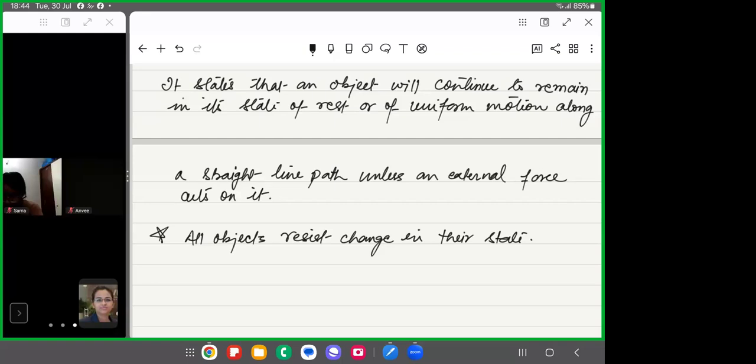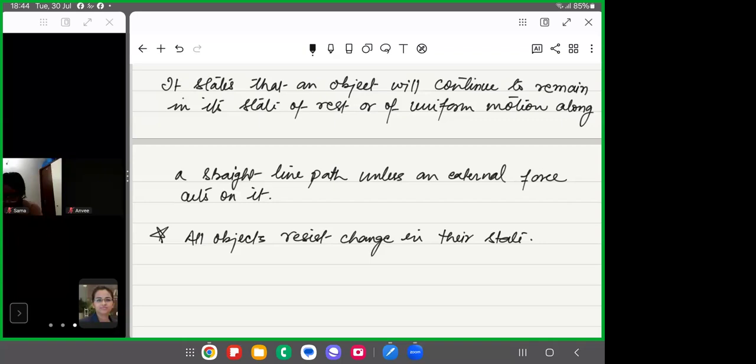Similarly, a person standing in a moving bus falls forward if the driver applies the brake suddenly. The person is also moving with the same velocity as the bus. So when the driver applies the brake suddenly, he falls in the forward direction, right? Okay, so this is Newton's first law of motion.